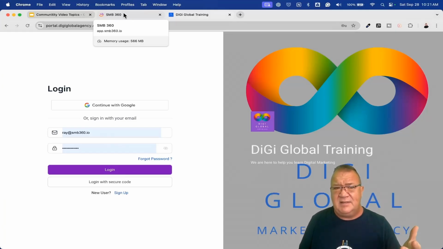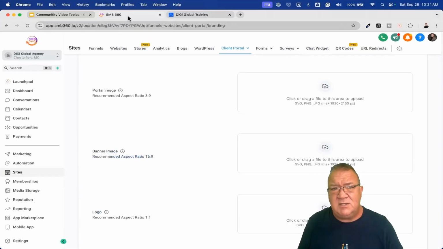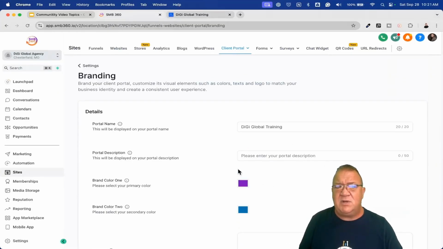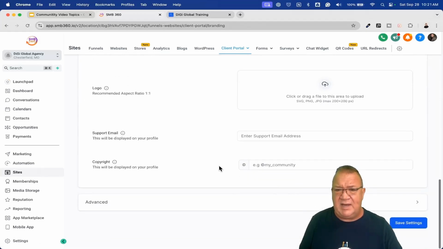If you do affiliates, this could be their portal that they log into as well. So right now, let's go ahead and hop back in. This is where you would configure all the branding. Once this is done and you get everything set up,